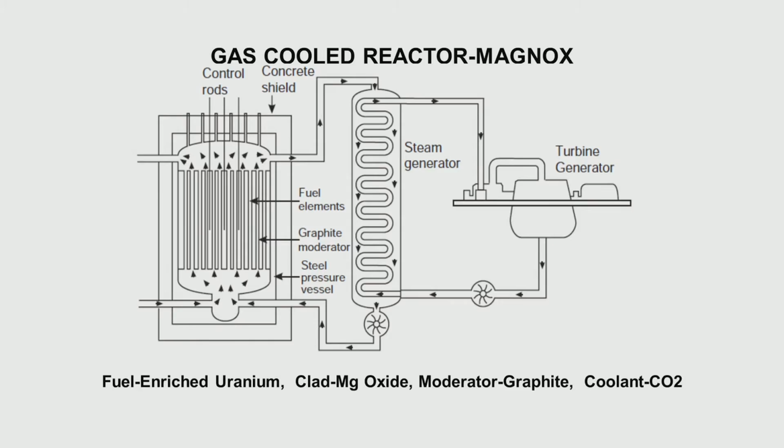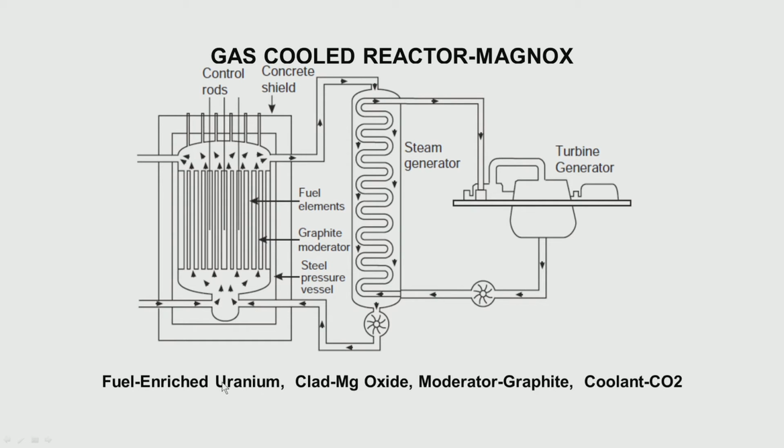Gas cooled reactor. This reactor concept was thought of in the United Kingdom and France, and this Magnox reactor is cooled by carbon dioxide, a gas.